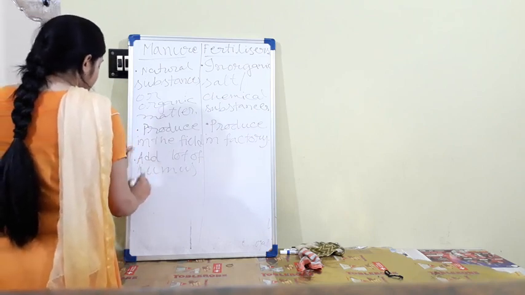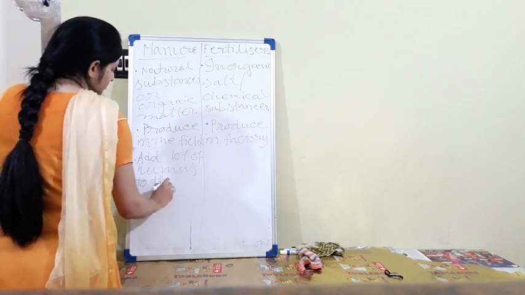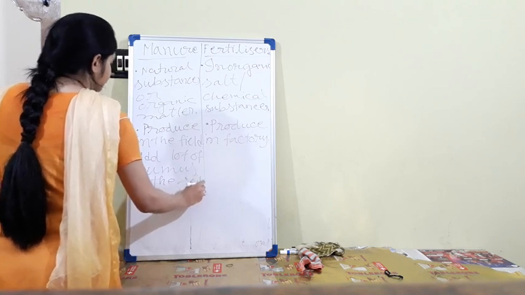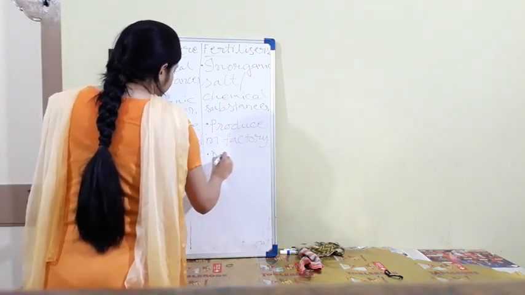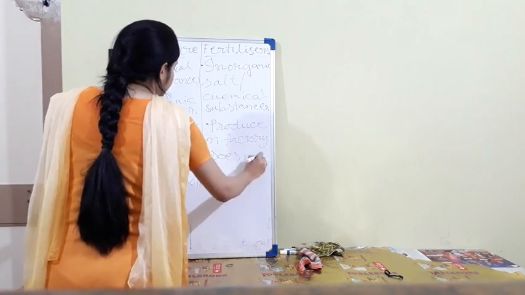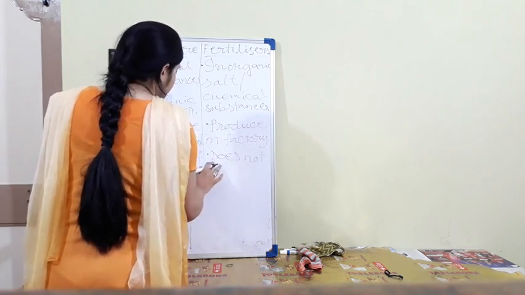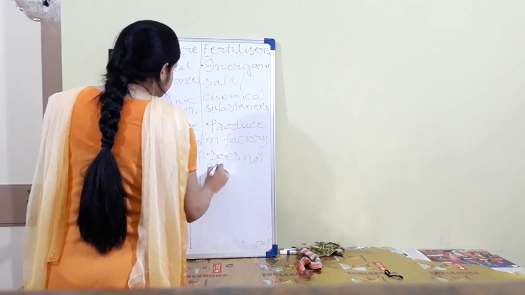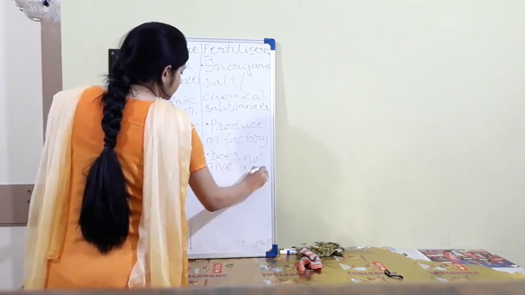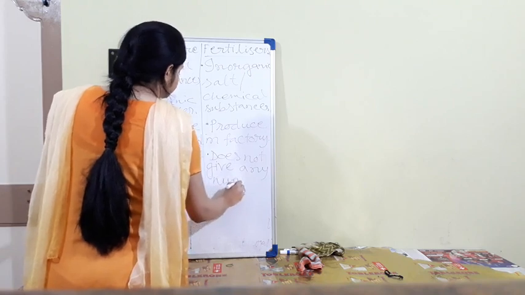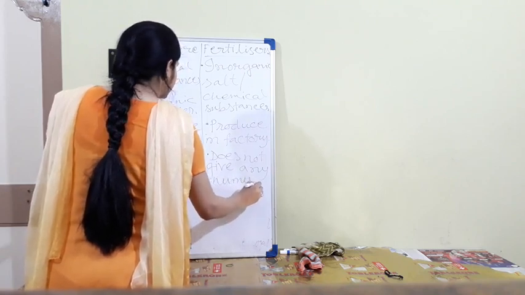Fertilizer does not give any humus to the soil, because there are no natural substances.